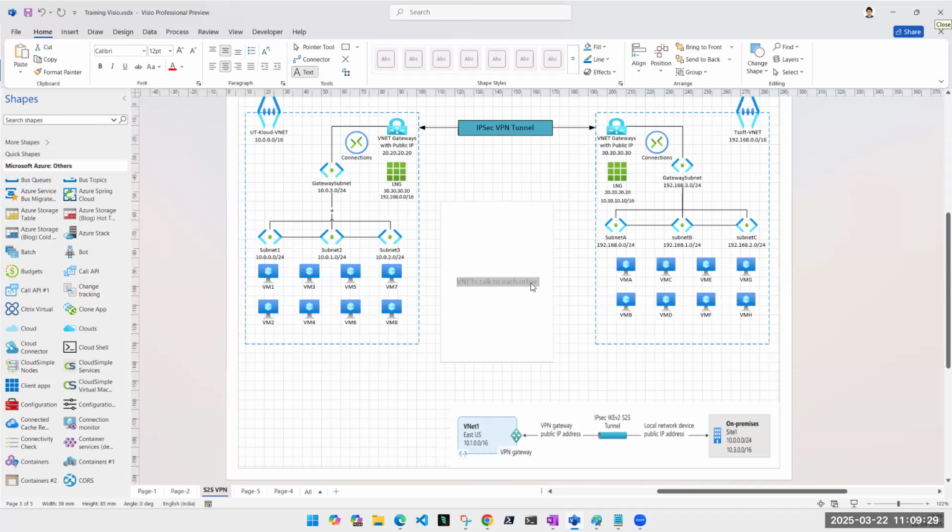No, VNets cannot talk to each other by default, right? What about subnets? Can they talk to each other? Yes, subnets within the same VNet can talk to each other by default. We don't have to do anything extra.